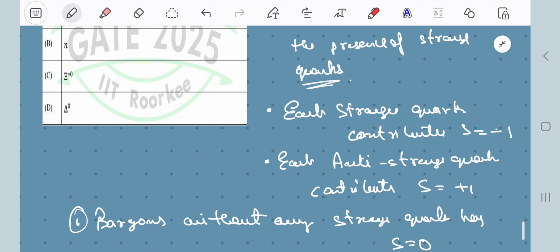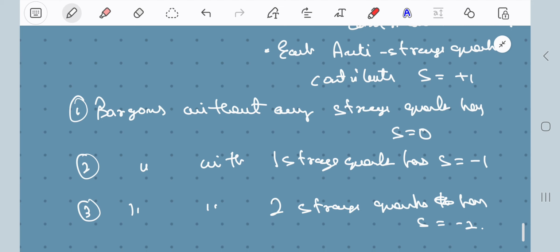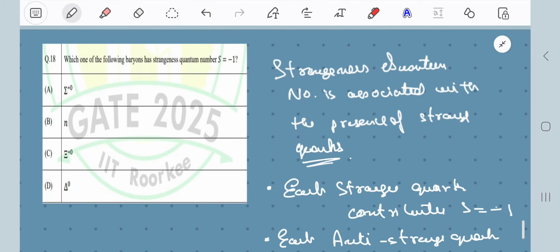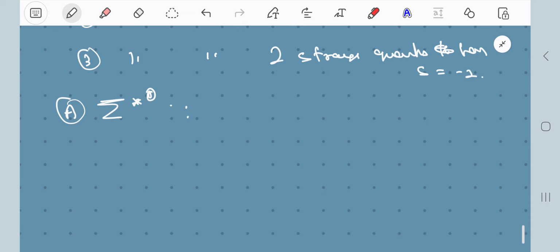So if I have one strange quark, then that will contribute to the quantum number being -1, and anti-strange quarks will contribute a +1. So if I have a baryon without any strange quark, our strangeness quantum number will be 0. If it has one strange quark, it will be -1, and if it has two strange quarks, then it will be -2. Now if I carefully analyze the options, the first option is the UDS baryon, right?